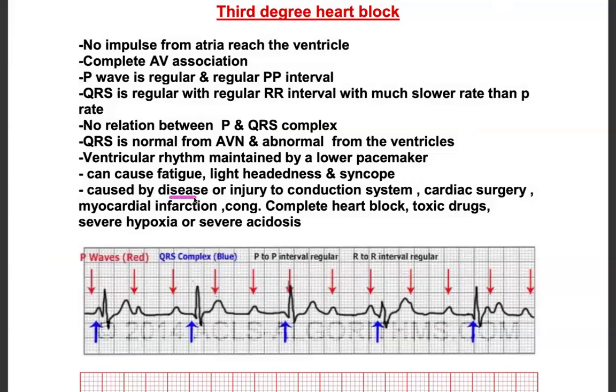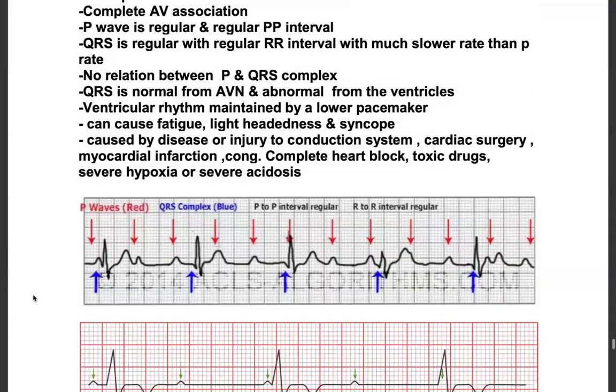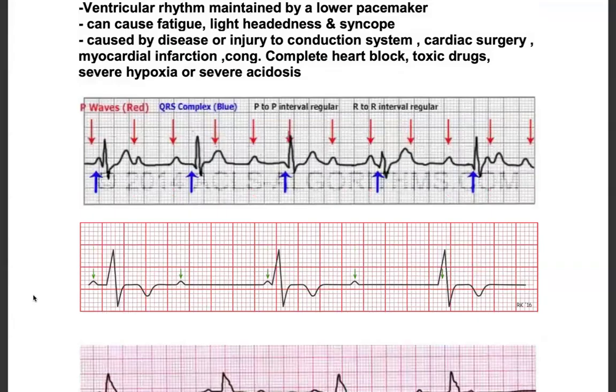Causes: it can be from some heart disease, injury to the conduction system. Usually injury to the conduction system happens post cardiac surgery. Myocardial infarction also can cause injury to the conduction system. Congenital complete heart block we see in babies of SLE mothers. Toxic drugs, severe hypoxia, and severe acidosis. So that's why anytime the patient is in acidosis or hypoxia, we are afraid things can go wrong.